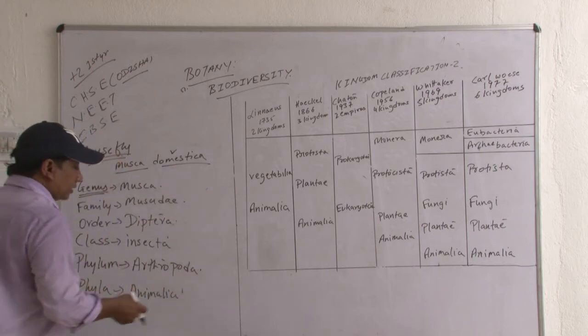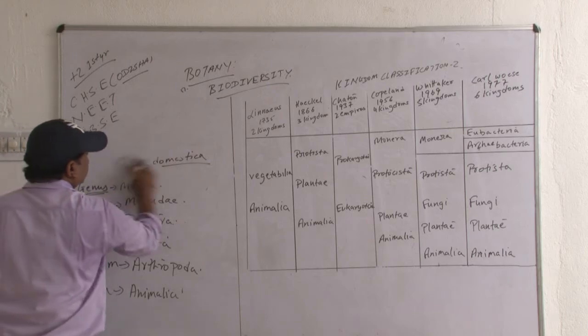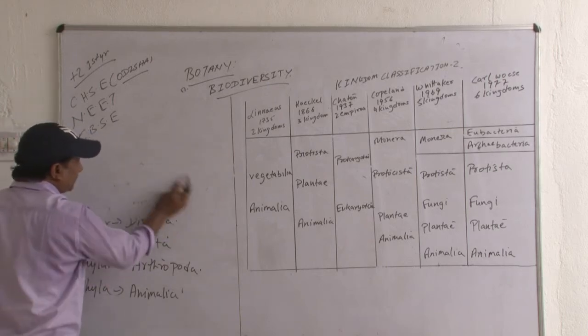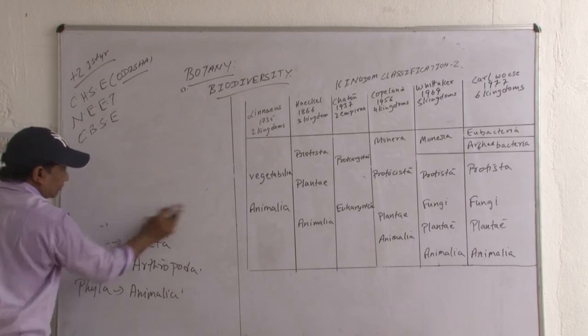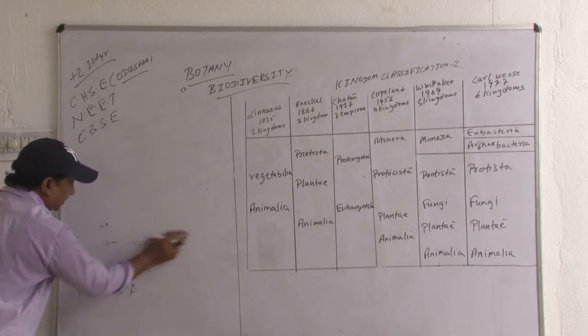Now from the plants. Three from the animals and three from the plants. These six points are very, very important. You have to learn them.